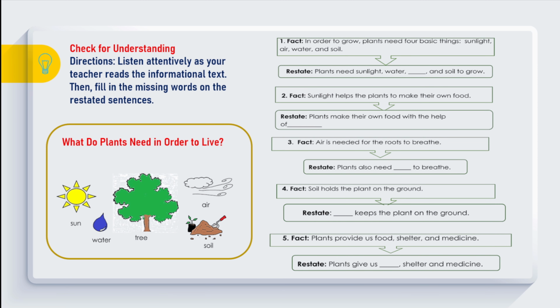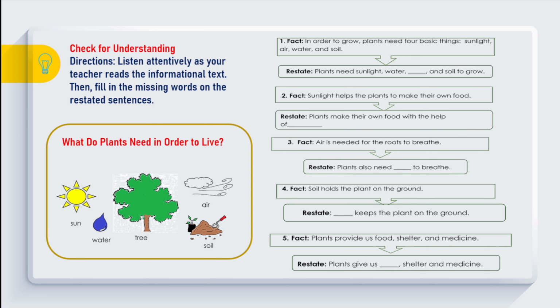Fact: in order to grow, plants need 4 basic things: sunlight, air, water, and soil. Restate: plants need sunlight, water, blank, and soil to grow. 2. Fact: sunlight helps the plants to make their own food. Restate: plants make their own food with the help of blank. 3. Fact: air is needed for the roots to breathe. Restate: plants also need blank to breathe.